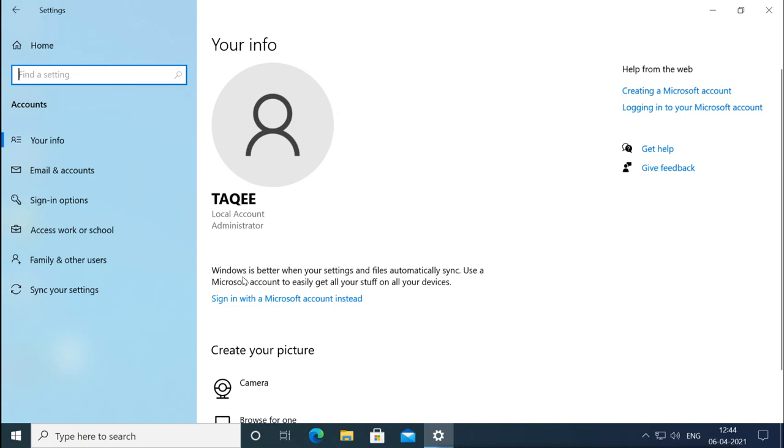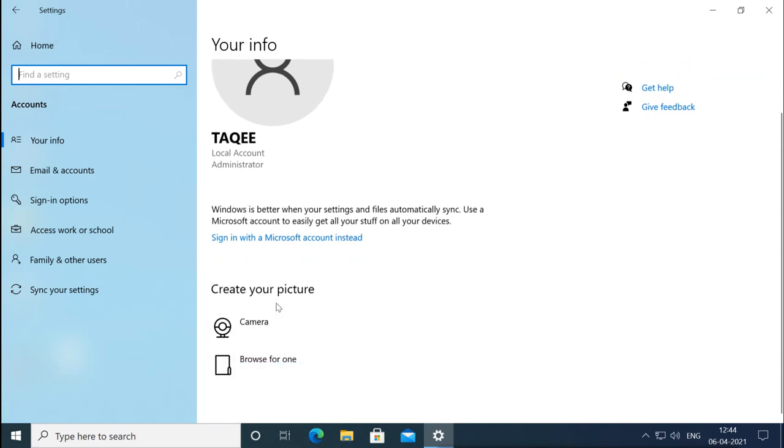Now it says here that Windows is better when your settings and files automatically sync. So use the Microsoft account to easily get all your stuff on all your devices. Basically, Windows 10 wants you to log in with your Microsoft account, Microsoft email account, Outlook account, Live account. So your account will be synced with Microsoft. Whatever your settings and document files are, they can be synced to the Microsoft account. So it will always tell you to log in with your Microsoft account when you are in a local account.